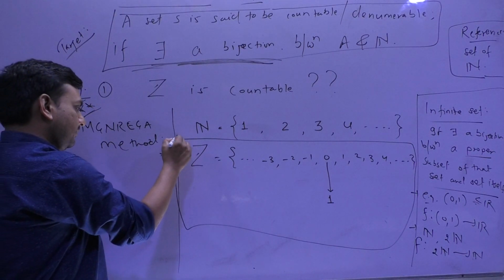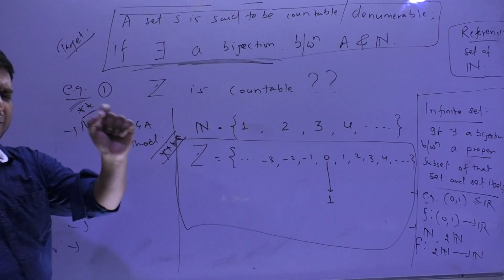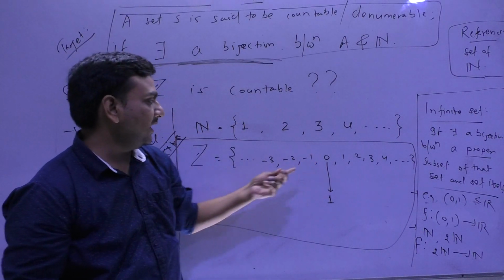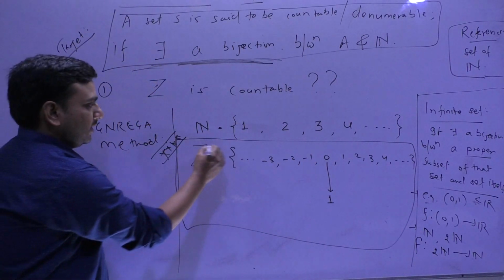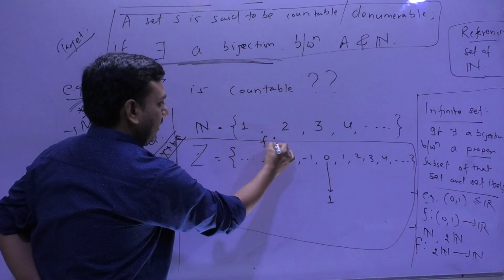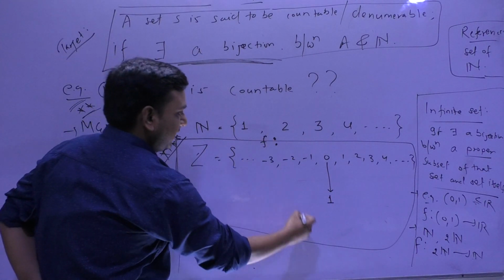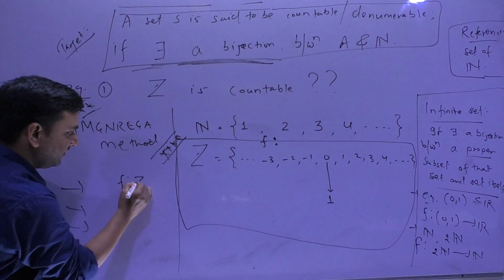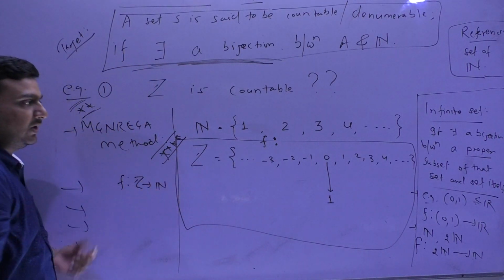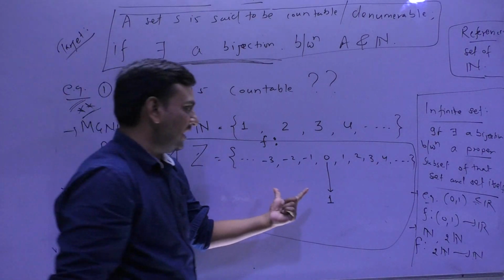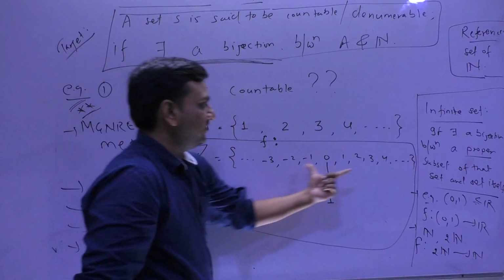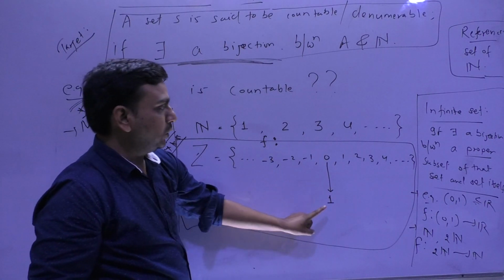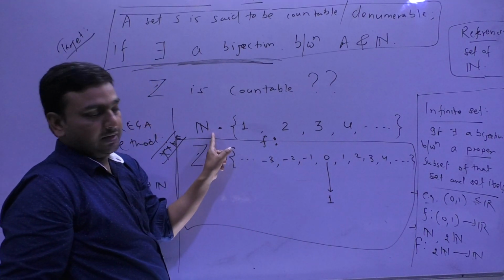Mark star over here. A very beautiful concept. I take a map F from Z to N. Just to make you visualize, I have written Z here. Suppose that I map the 0 element of Z to the 1 element of N.